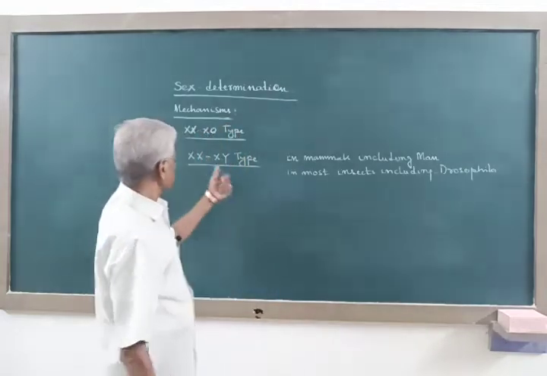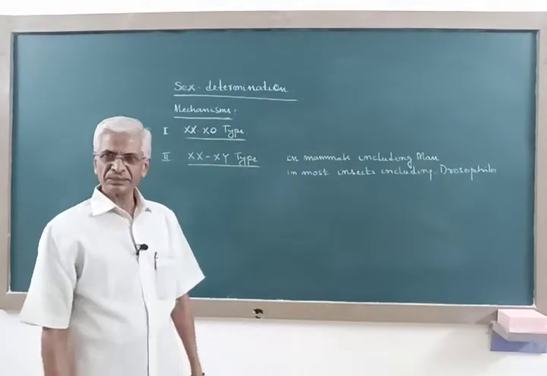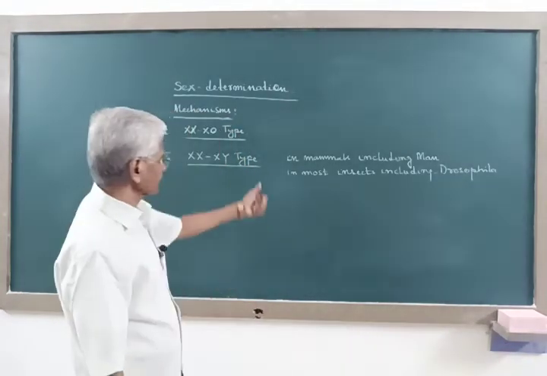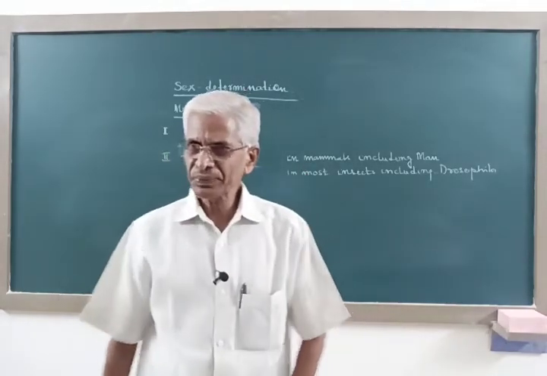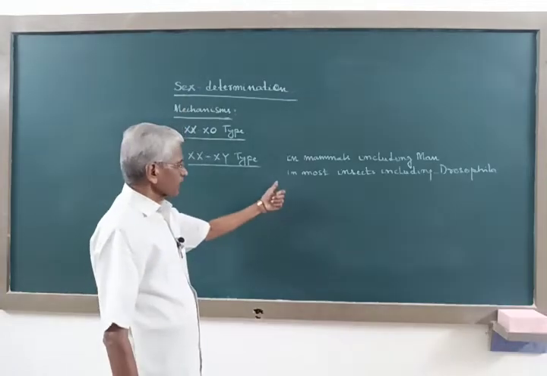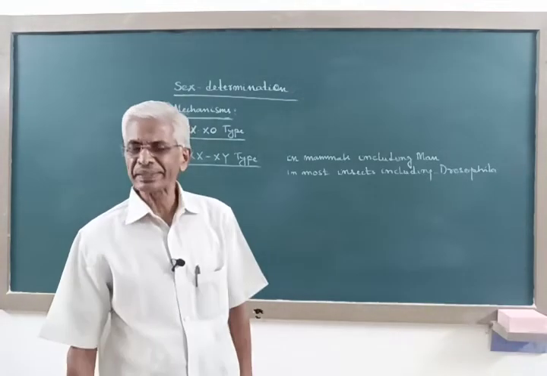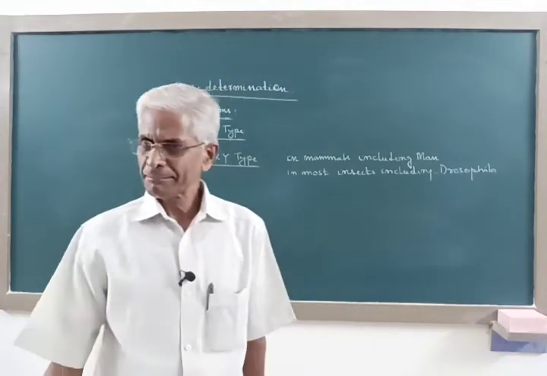So this mechanism, XY type, occurs in mammals, including human, and in most insects, including Drosophila.